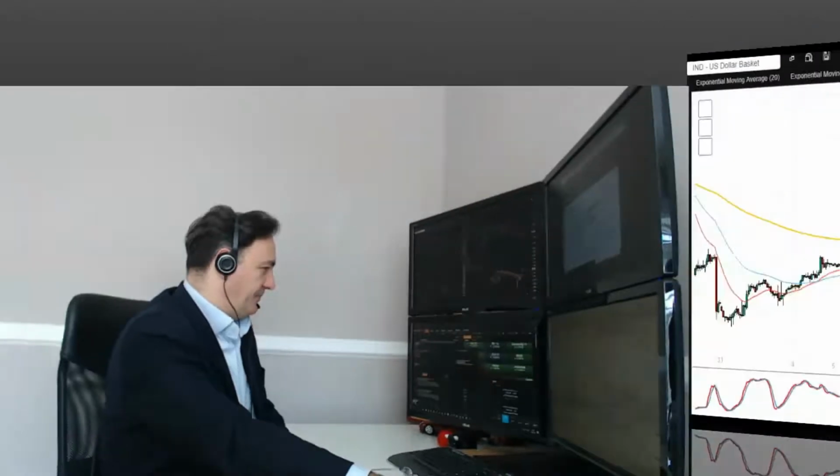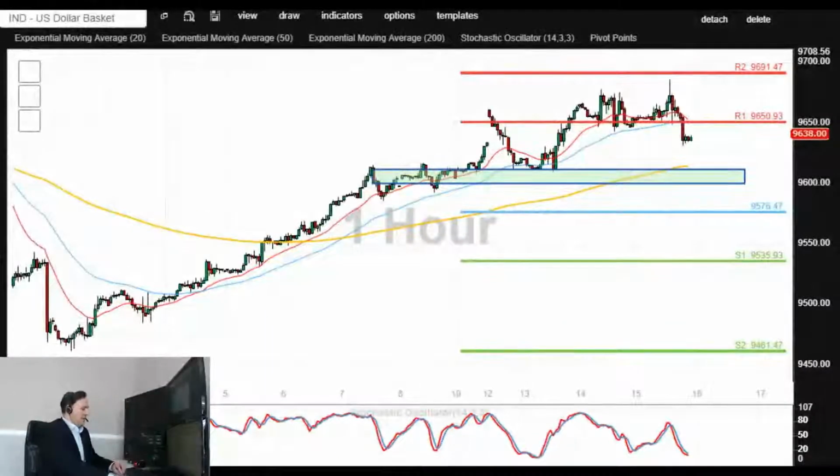Now let's take a look at a few markets. This is the price action for dollar index. Dollar index appears to be quite nice and bullish. The main point of interest for us from the economic calendar are going to be those FOMC minutes on Wednesday.